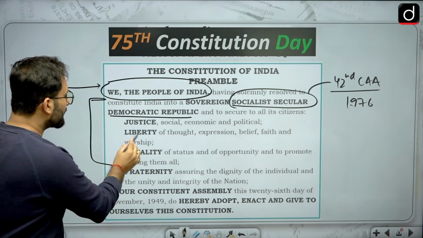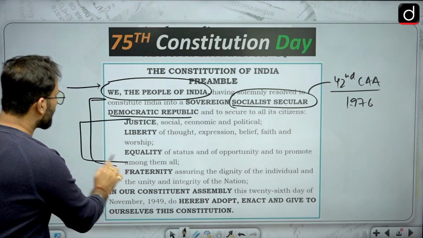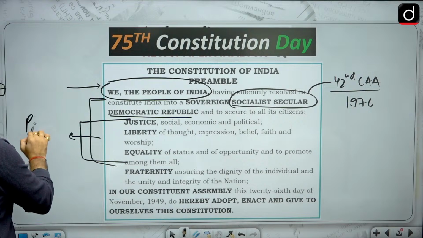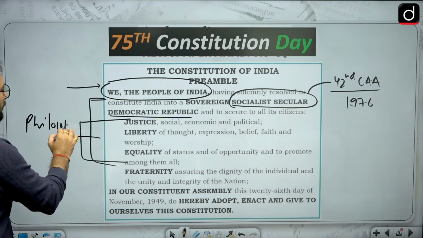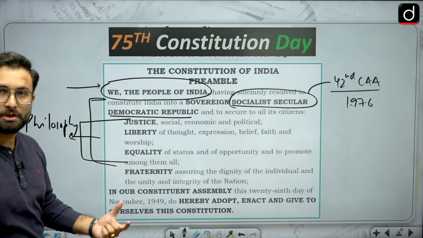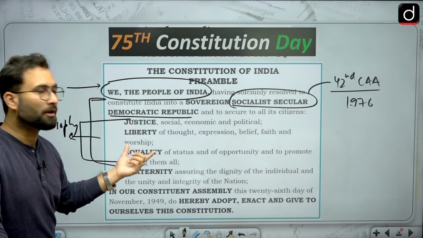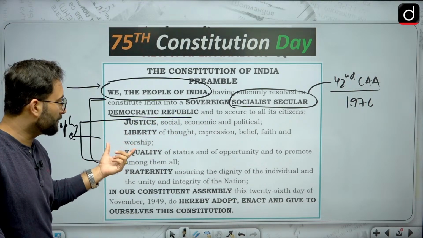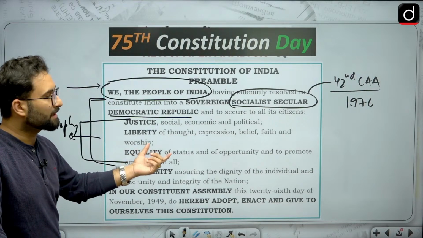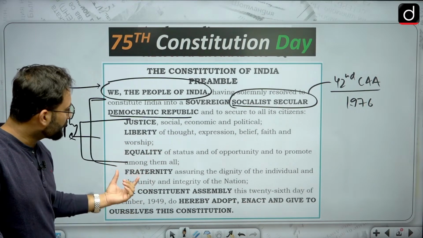Second, after that, you will be seeing that this particular para is talking about the philosophy. What kind of constitution it will be? This will be a constitution which will give you justice, social, economic and political, liberty of thought, expression, faith, belief and worship, equality of status and opportunity. After that, fraternity.